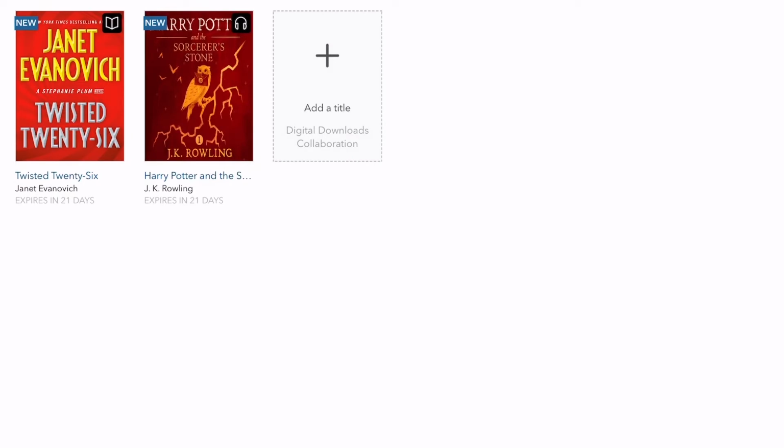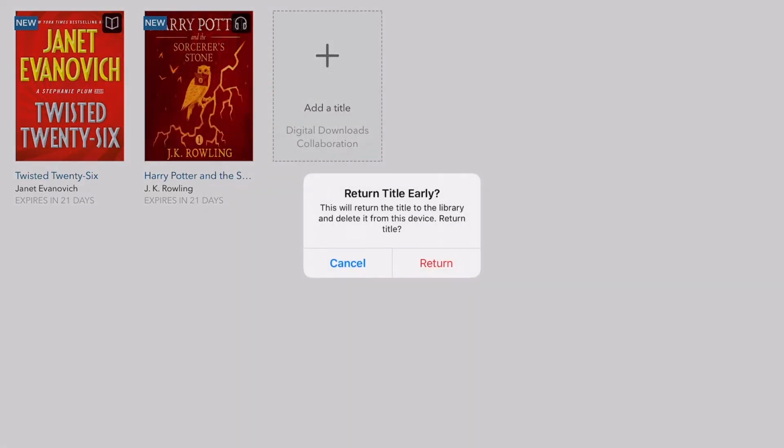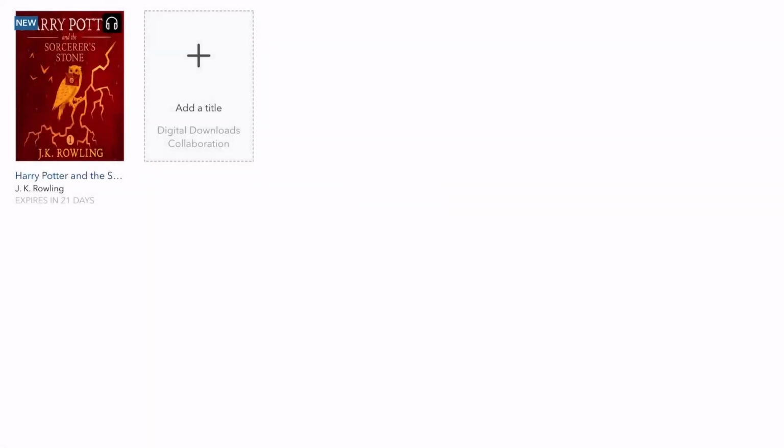And here we have both an ebook and a digital audiobook that we have checked out and downloaded to the app. So in order to return this, you just want to press and hold lightly on the book cover, and you get a little pop-up that says Return to Library. And then you can tap on that Return to Library button and confirm that you do want to return it early by tapping on the red Return button. So go ahead and do that. It returns the title and removes it from your bookshelf.